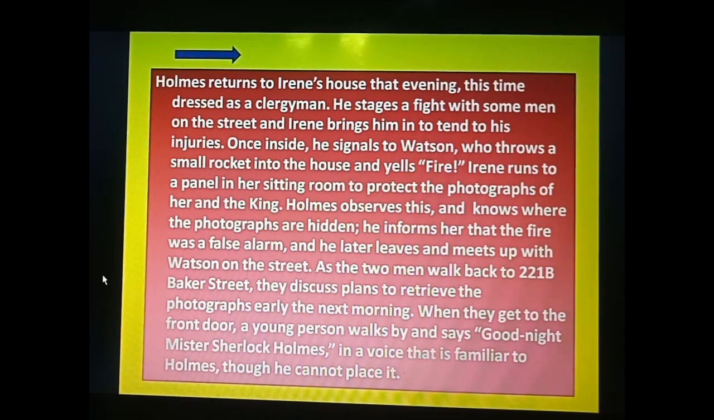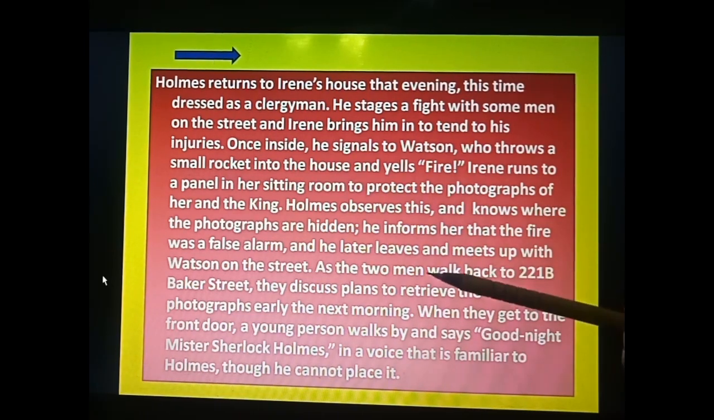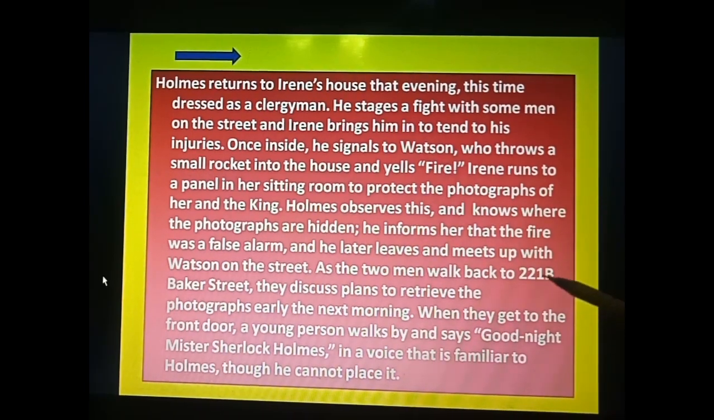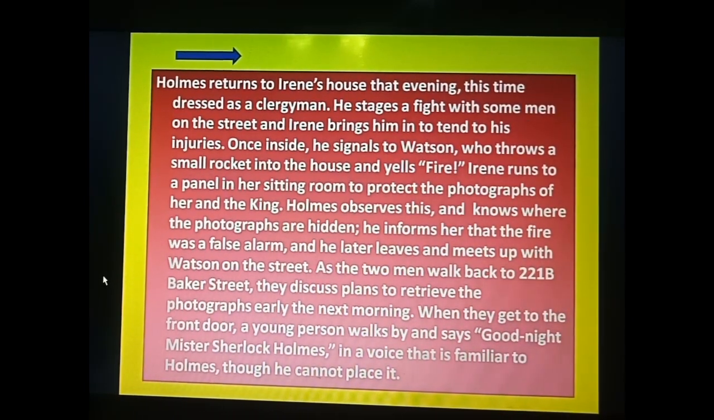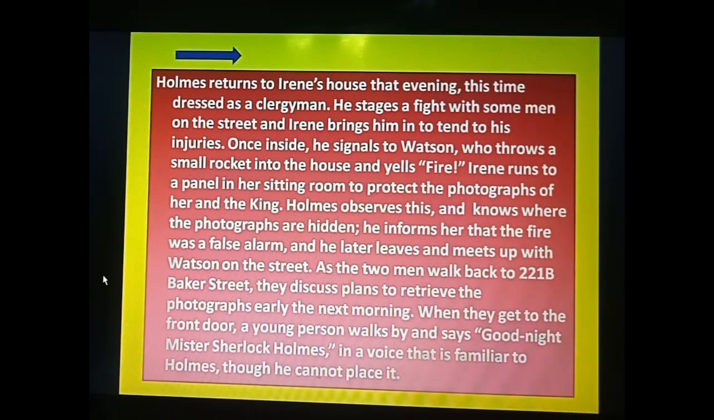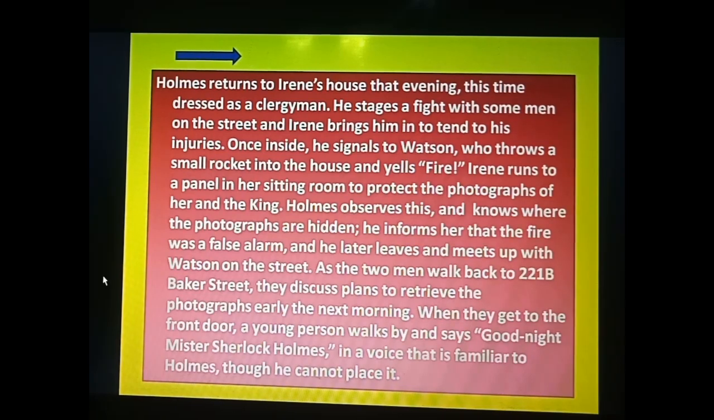And Watson, as he was sitting outside with that rocket and all. Then after that they both went outside and meet up on the street. As the two men walk back to 221B Baker Street, what is this? This is the address of Sherlock Holmes. Who are the two men here? Sherlock Holmes and Watson. When they walk back to 221B Baker Street, they discuss plans to retrieve the photographs early the next morning.